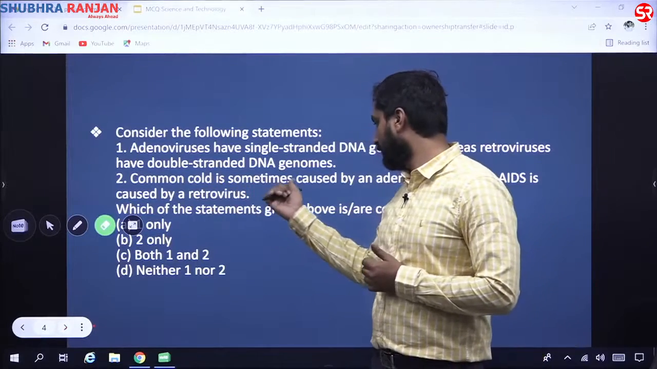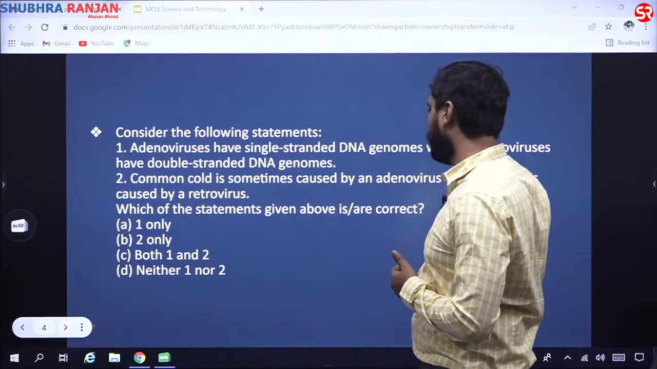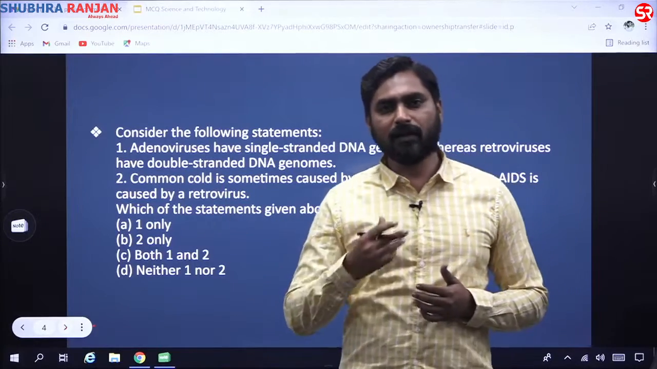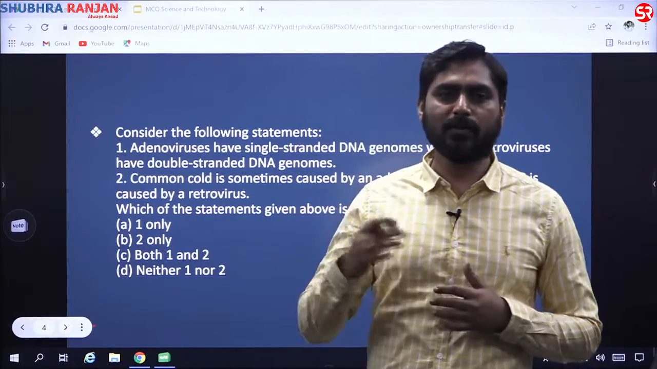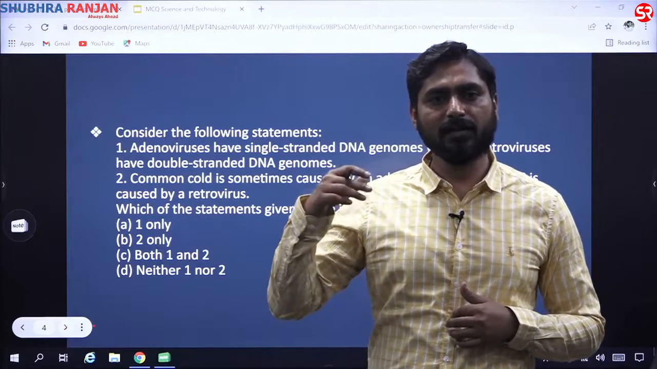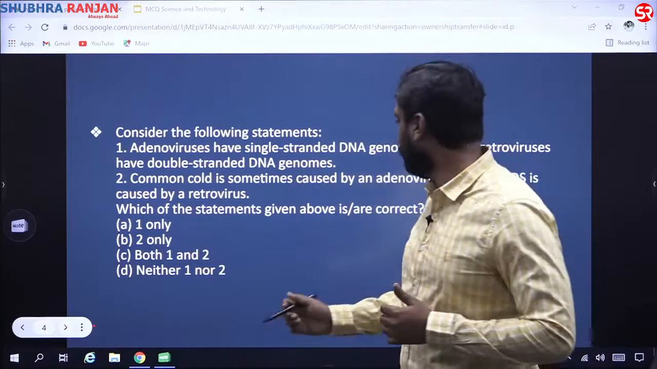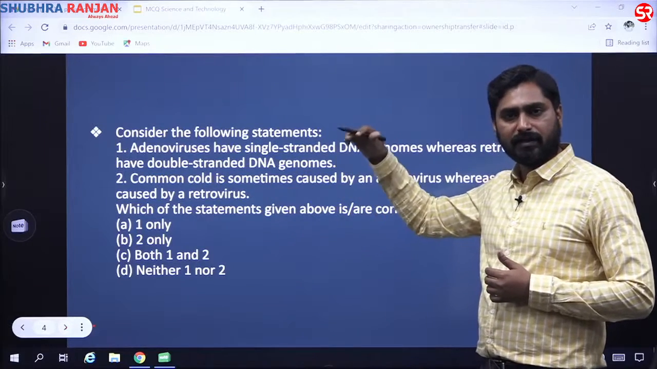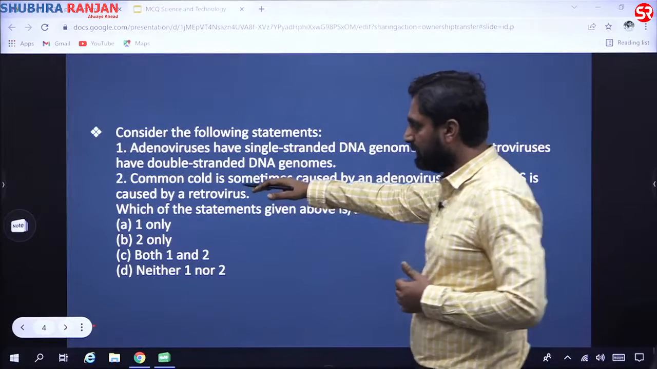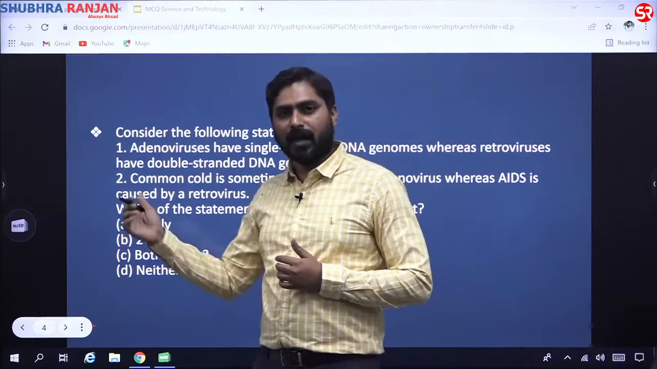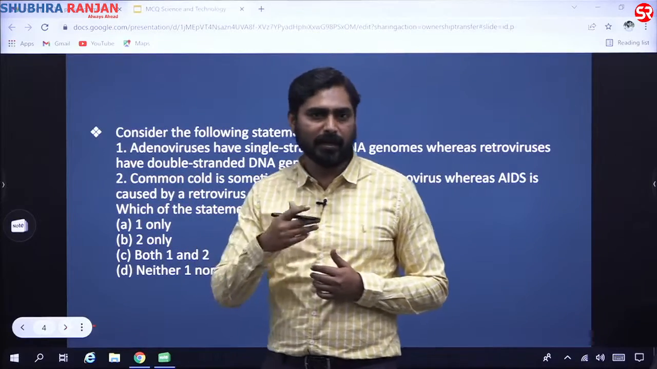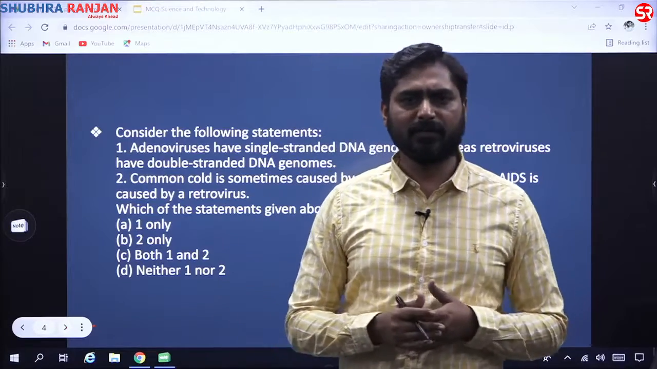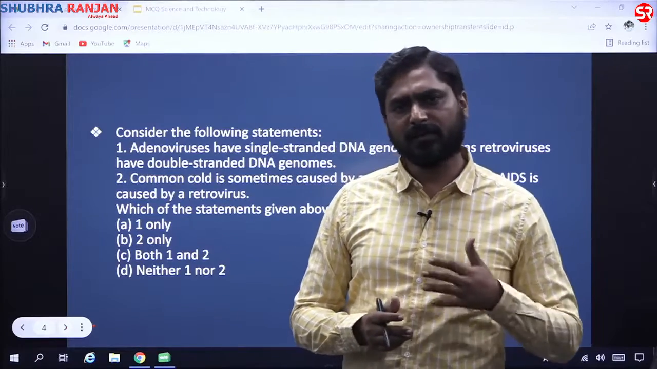Common cold is sometimes caused by an adenovirus, whereas AIDS is caused by a retrovirus. So AIDS, you would have heard that there is a therapy called ART, or antiretroviral therapy. So you would have come to the conclusion that AIDS is caused by a retrovirus. So this is a correct statement. So seemingly the second statement appears to be correct, and common cold is, yes, caused by adenoviruses. Adenoviruses are some of the most common types of viruses which cause flu. So this statement is correct.